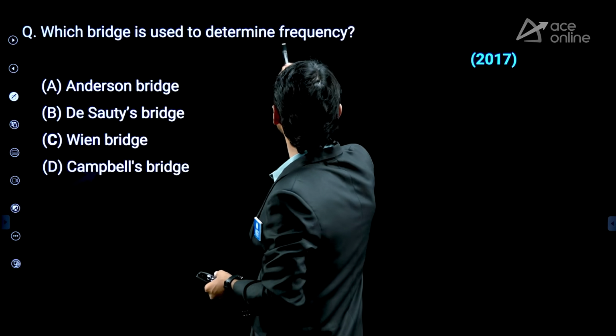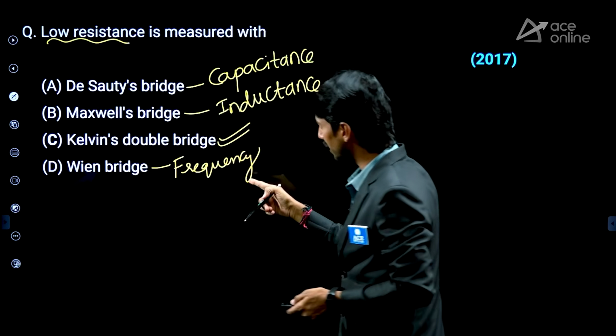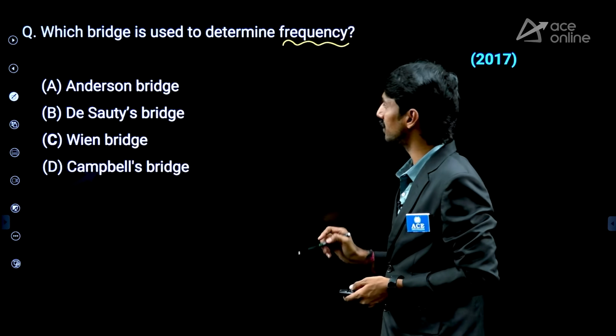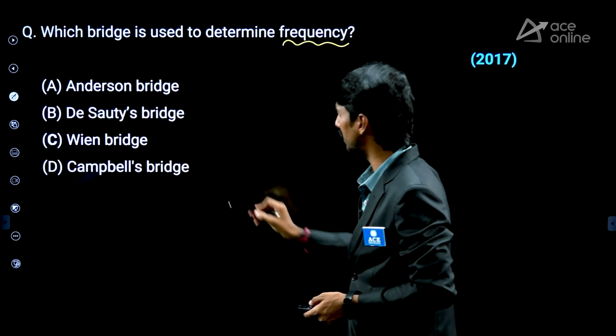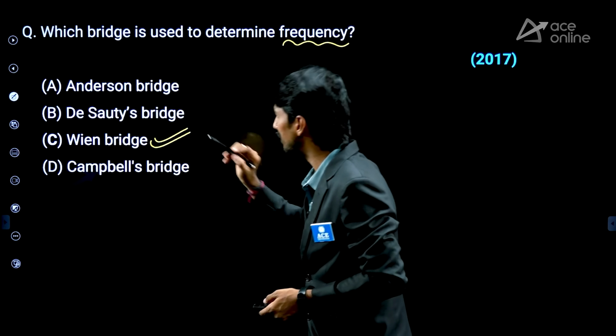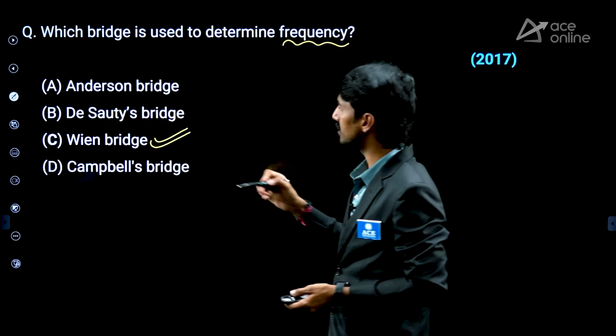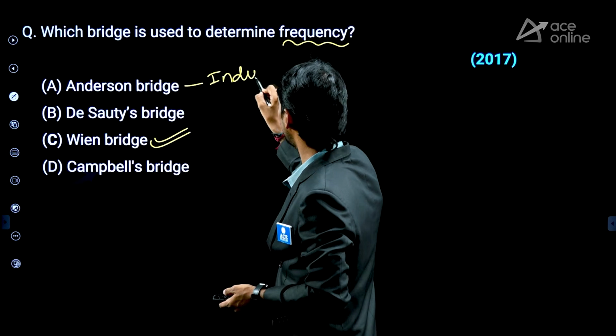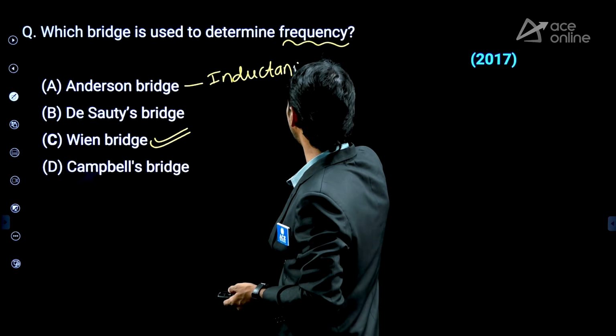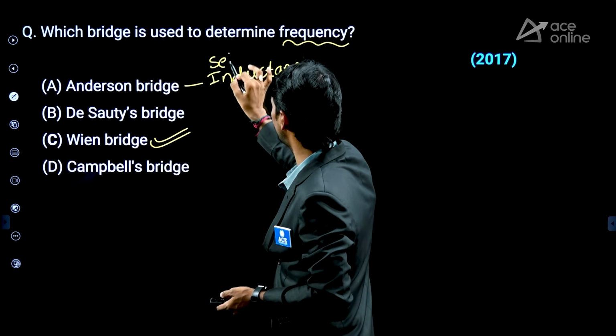Which bridge is used to determine frequency? Just now we have taken. Yes, Wien bridge is frequency. No, in the other paper he has given that. Which bridge is used to determine the frequency? Yes. What is that? Wien's bridge. Here also let us take Anderson's bridge. Of course, self-inductance. Anderson's bridge, self-inductance. So I am writing self.